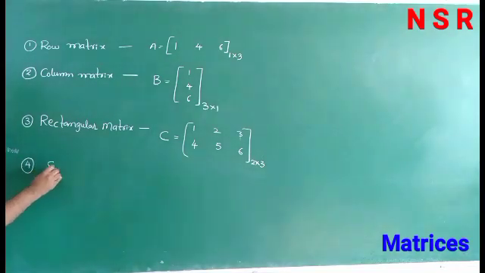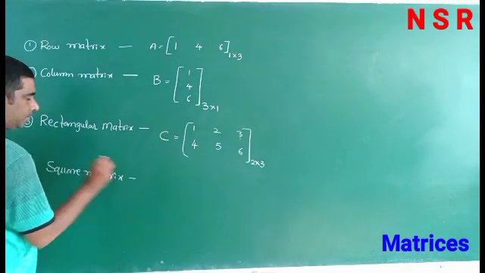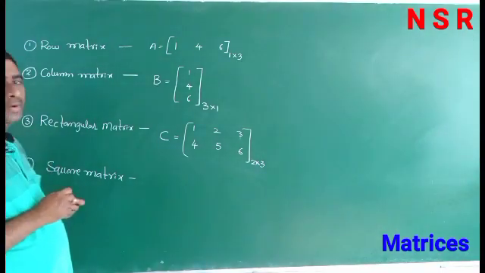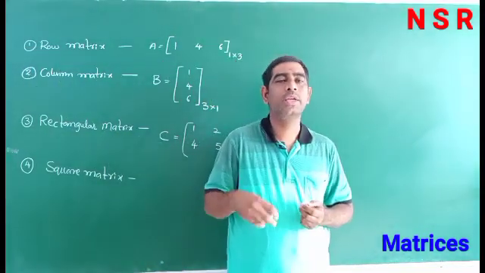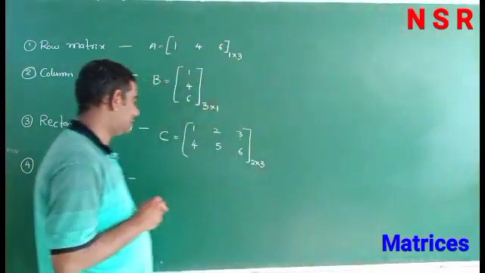Next, fourth one, square matrix. Opposite to rectangular, the number of rows is equal to the number of columns. In a matrix, if the number of rows is equal to the number of columns, it is called a square matrix.